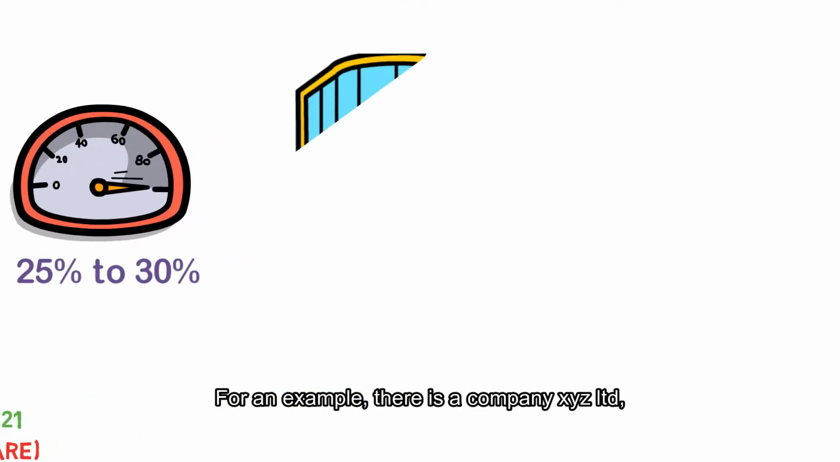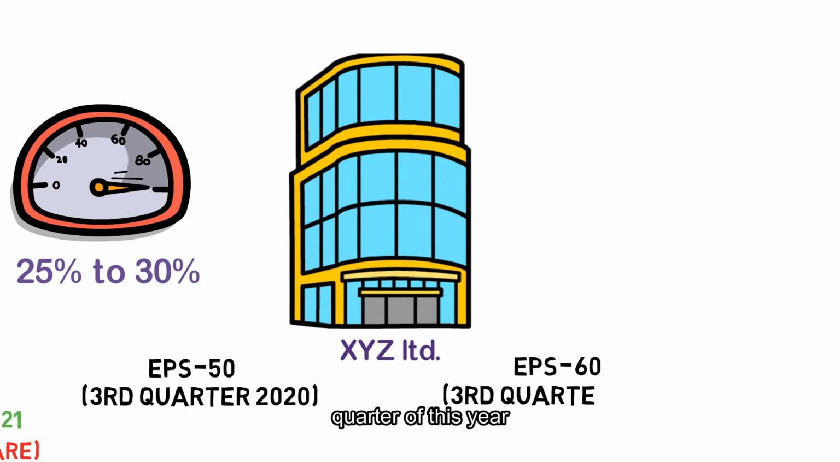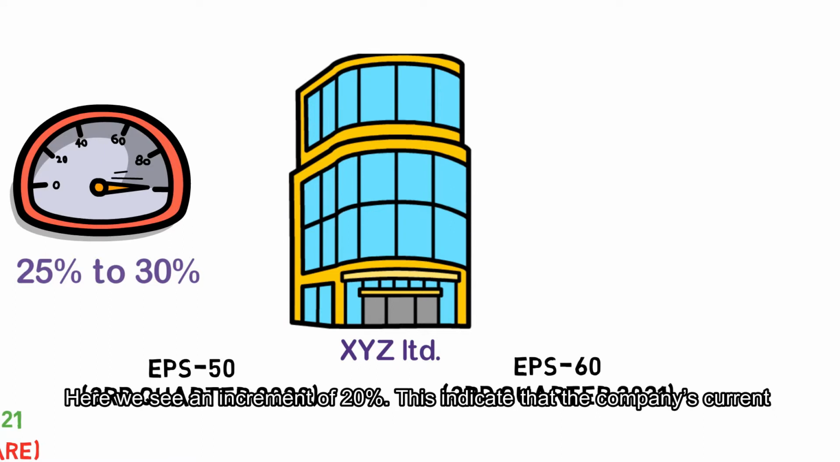For example, there is a company XYZ Limited whose earning per share was 50 in the third quarter of last year and 60 in the third quarter of this year. Here we see an increment of 20%. This indicates that the company's current quarterly earning per share has increased.